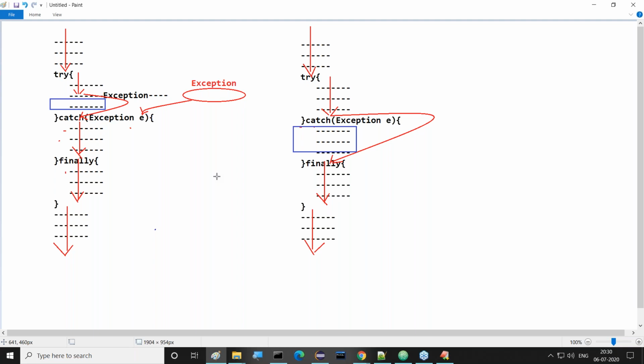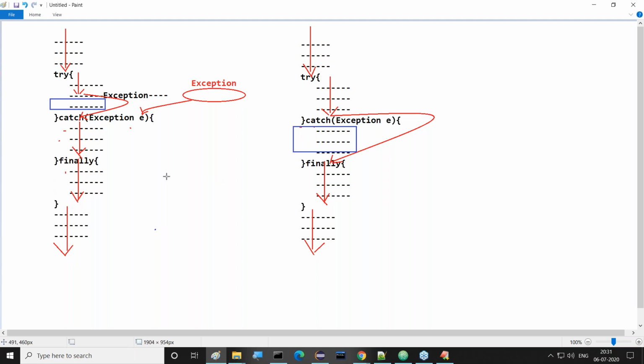If you are using some resources like files, streams, or database connections, the resources we opened in our program have to be closed mandatorily. Otherwise, there will be security issues or memory leakage problems. So to overcome this, we must close these resources. The closing operation for these resources is mandatory, and to perform these closing operations mandatorily, we must keep them inside the finally block. That's the main intention of writing the finally block, guys. All of you understand this clearly.